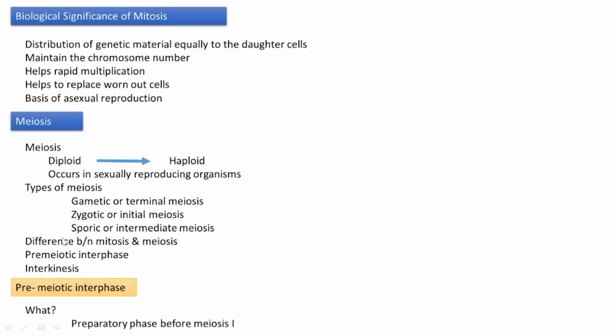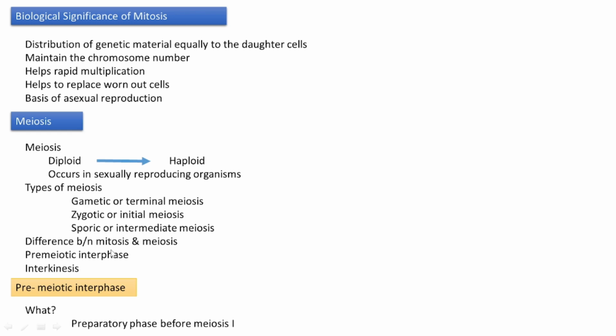Okay. Then what is the main difference between mitosis and meiosis? In mitosis, we have learned that there is only one series of successive division. But in meiosis, two successive stages of division exist, that is meiosis 1 and meiosis 2.